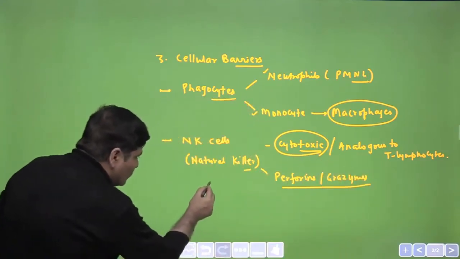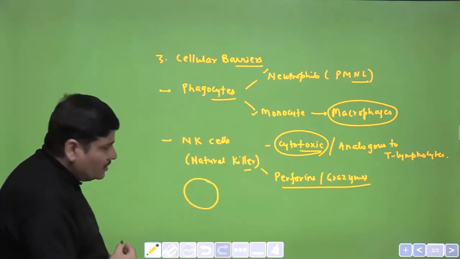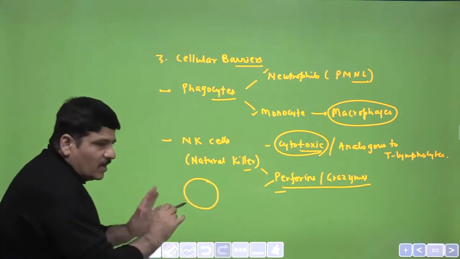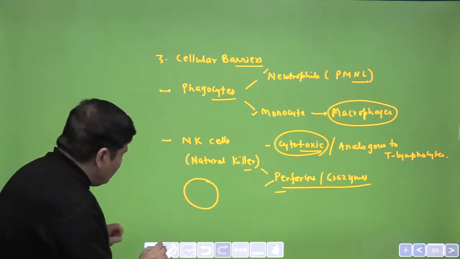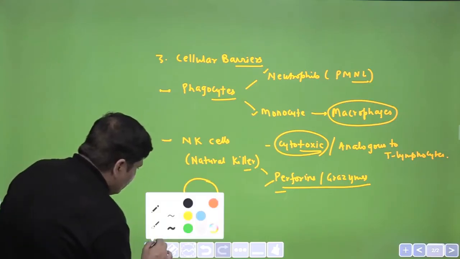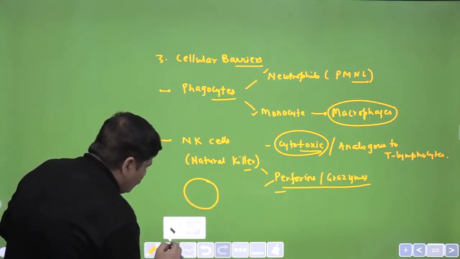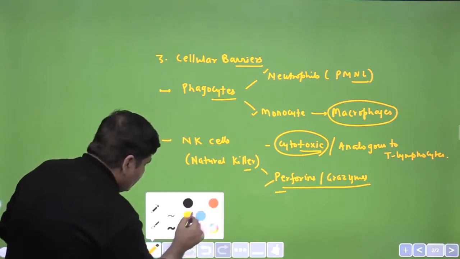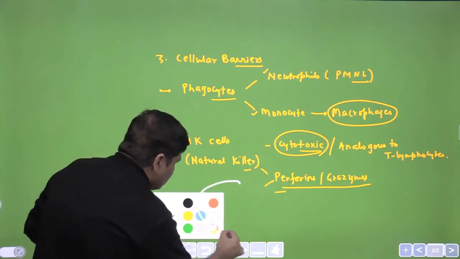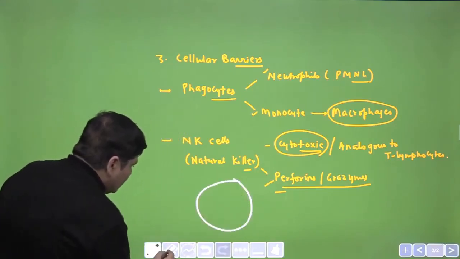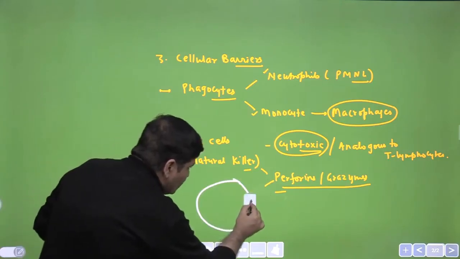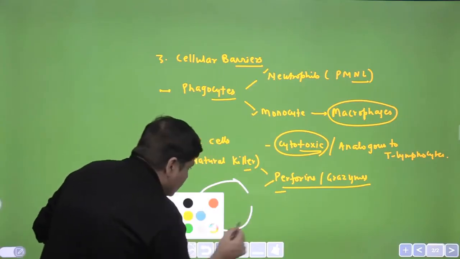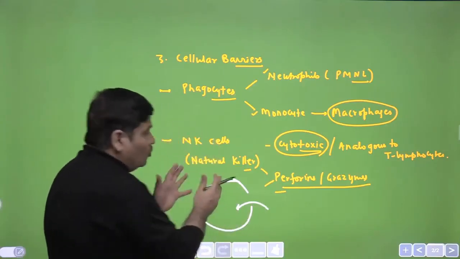Now suppose a cell has been infected by virus and perforins and granzyme have been released, because you want that this virus should not spread. They will create some pores because of these perforins. So let me make the diagram again. So this is a cell. This cell has been infected by the virus, and because of these perforins, some perforated channels have been formed, and because of this, the water will enter, and this will lead to the bursting of this cell.